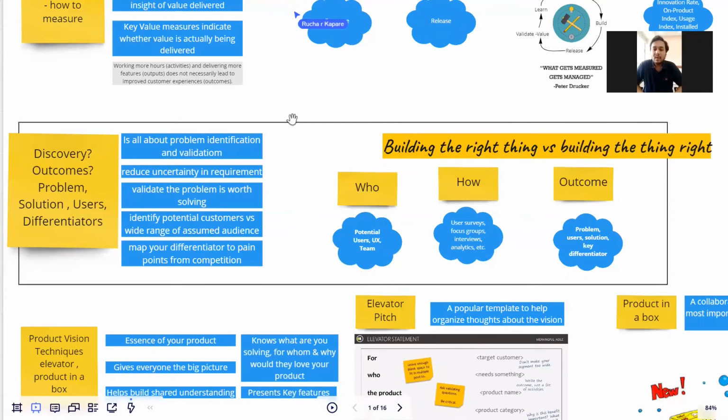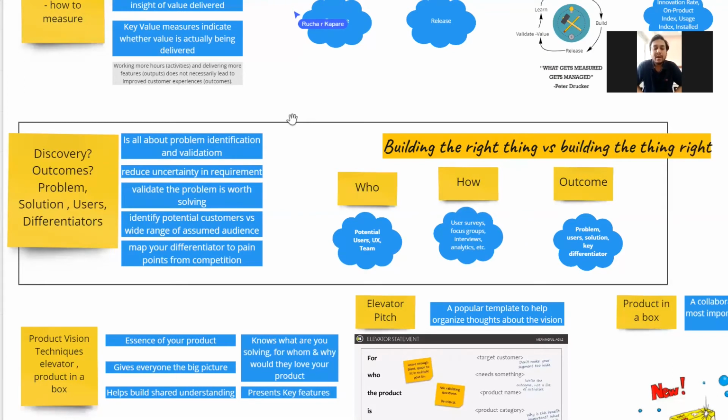Now let's talk about the discovery phase. When you're trying to build a product, you are either in the problem space or in the solution space. When I say problem space, you're mostly doing your alignment and your research. In the solution space, you're mostly doing ideation, creation, validation, and refinement of the product. So discovery is all about building the right thing versus building the thing right.